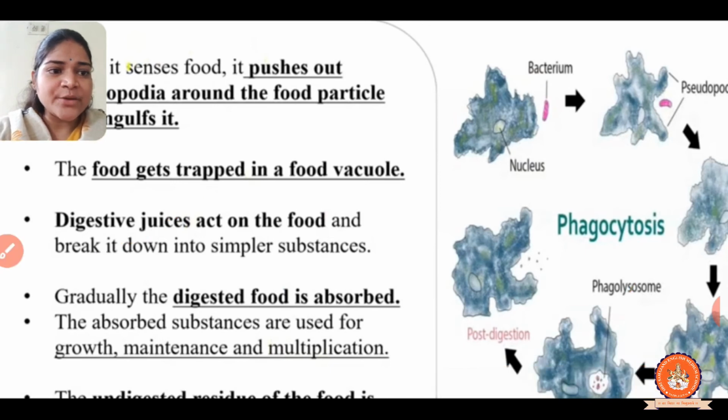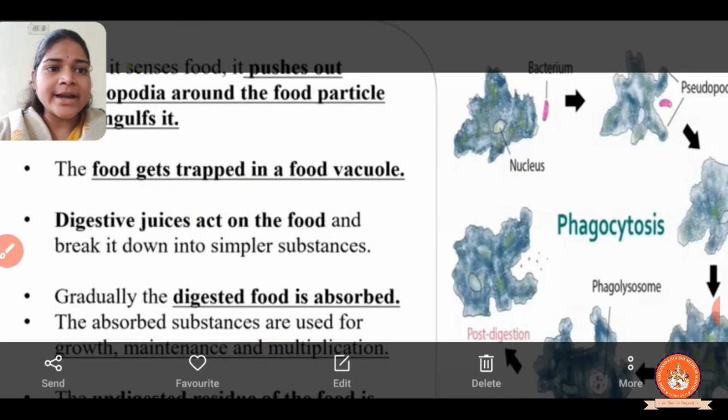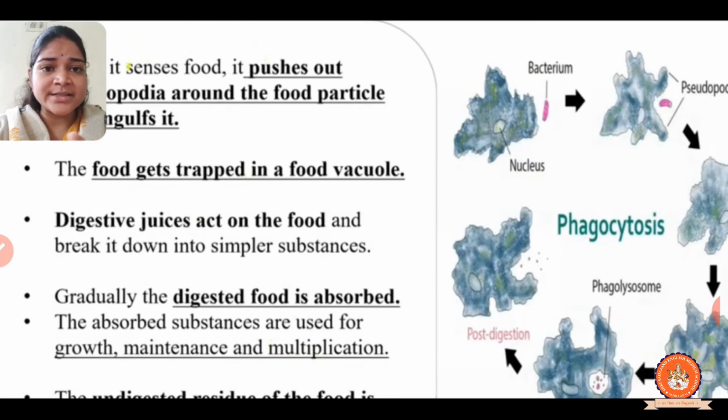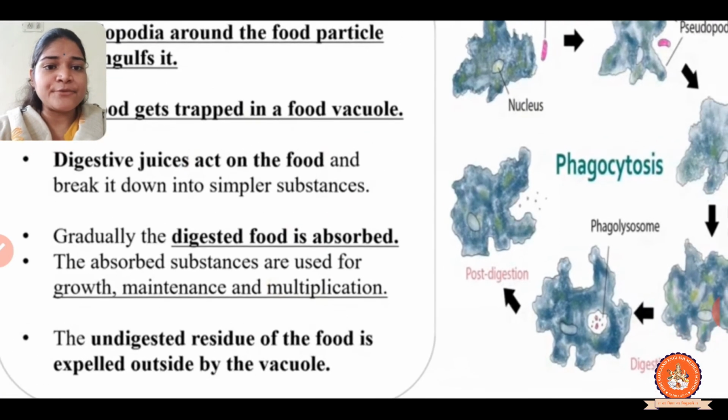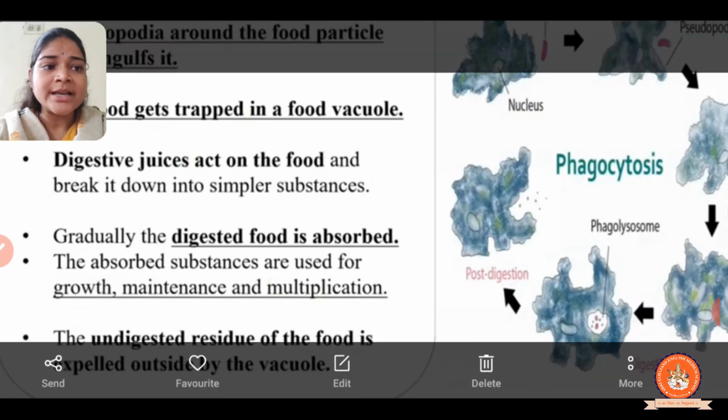Gradually the digested food is absorbed by the amoeba, and the absorbed substances are used for growth, maintenance and multiplication, right? The undigested food comes out through the vacuole. So this is the digestion process in amoeba.